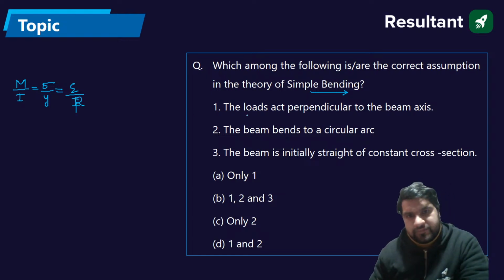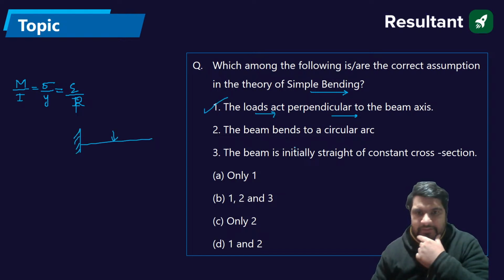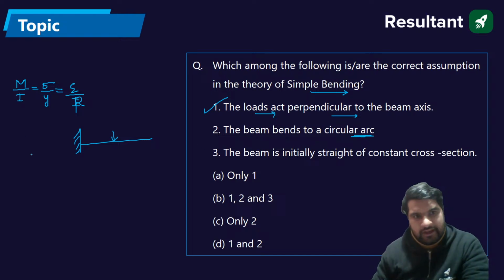Now the load is applied perpendicular to the axis of the beam. Always there are transverse loads, so the first assumption is true. The second assumption, the beam is bent into the arc of a circle. Absolutely. This R is the radius of curvature. We are assuming that the bending of the beam will be like the arc of a circle. So this is also correct.